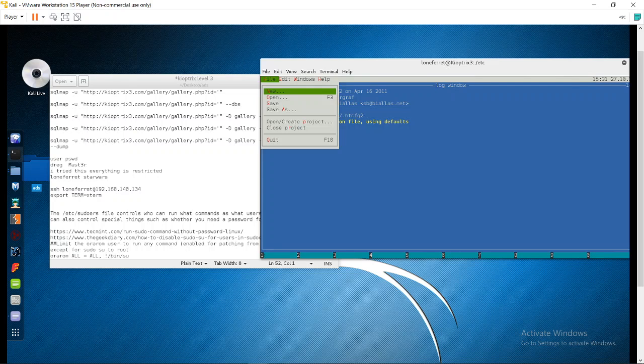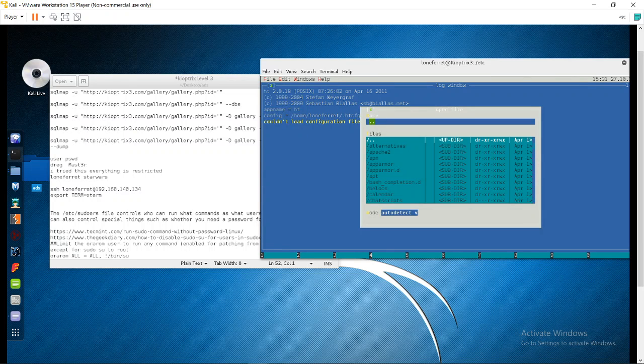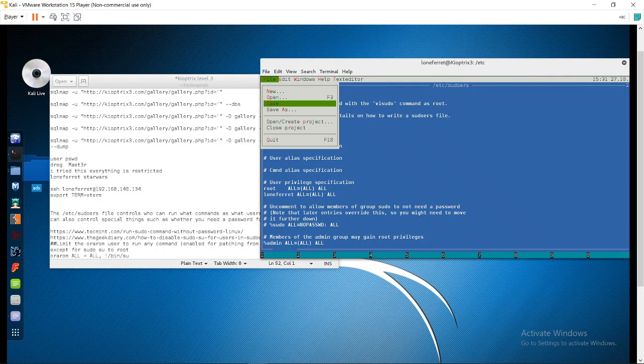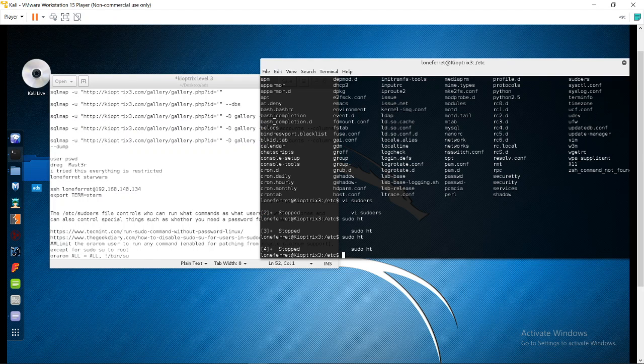sudo ht, alt f. Okay, I will save the file and exit it.